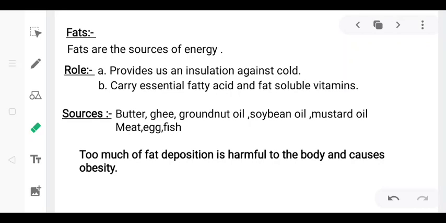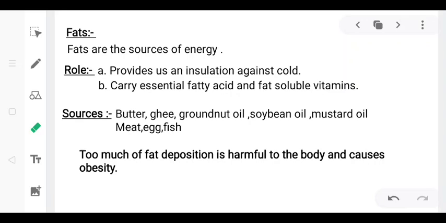Next one is fats. Fats are also a source of energy, and like carbohydrates, fats act as a fuel in our body. In fact, fats provide more energy as compared to carbohydrates, and the amount of fats we need depends upon our age and physical labor. For example, laborers and sportspersons use up a lot of energy on physical activity, and that is why they need more fats and carbohydrates as compared to a person who is working in an office.